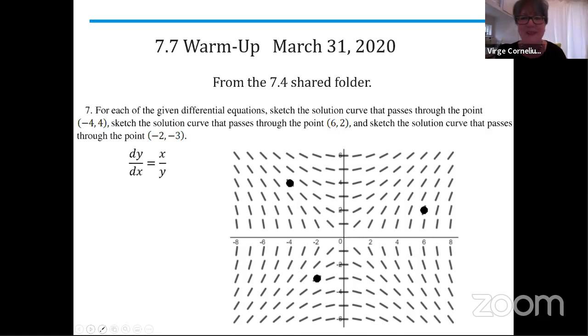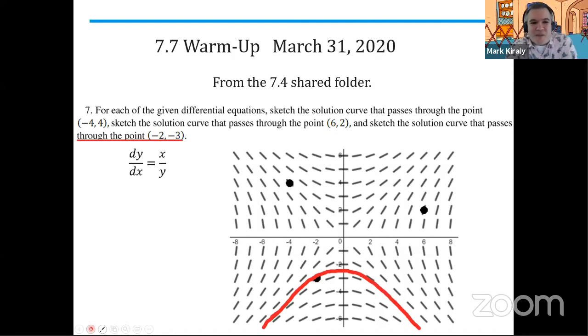All right, time for the warm-up answers. Okay, something we may be a little better at. So the first one we drew here, we drew the solution curve that passes through the point (-2, -3), and you'll see we hit the point. We stay between these curves. Looks like it may even be getting asymptotic, getting through those slope lines on the way down. And if you're seeing my cursor jump, it's because my zoom controls are in the way.